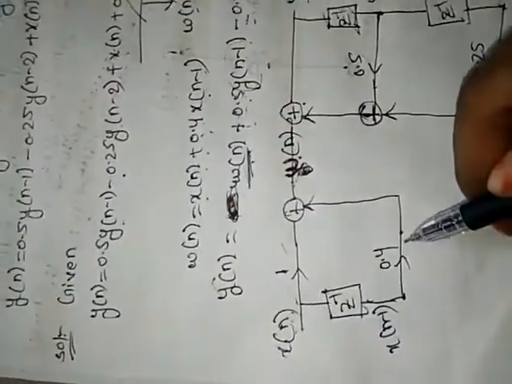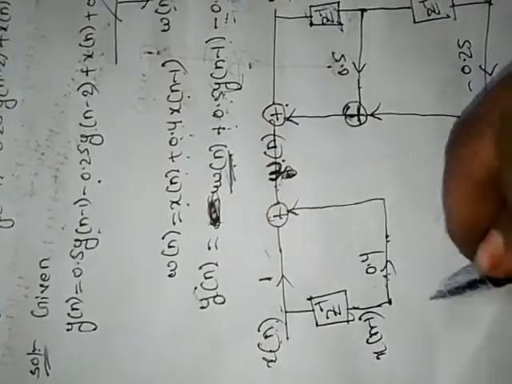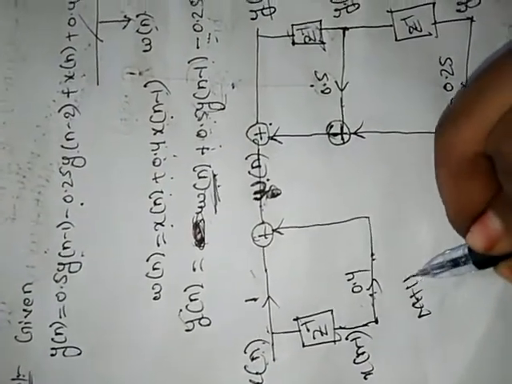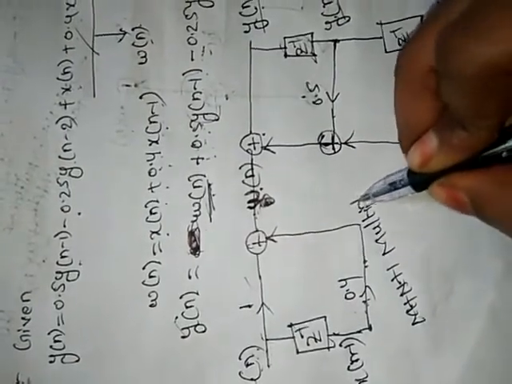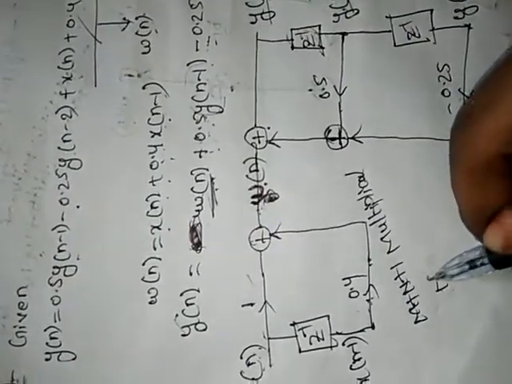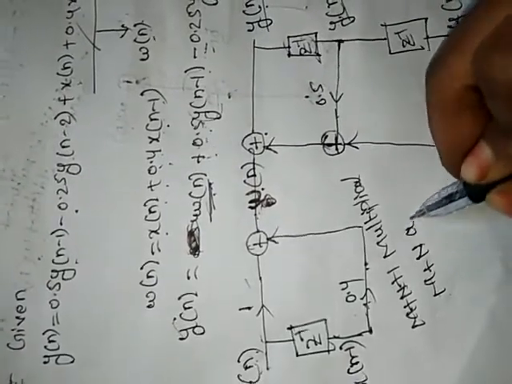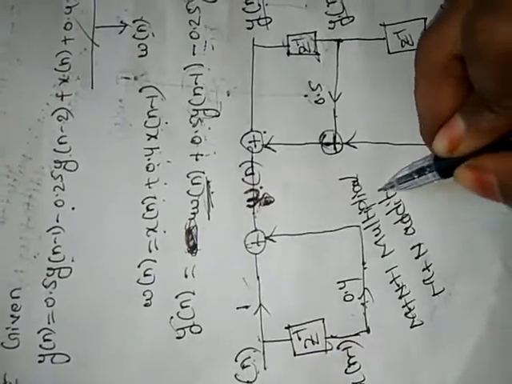So here it requires M plus N plus 1 multiplications and M plus N additions to draw the structure.